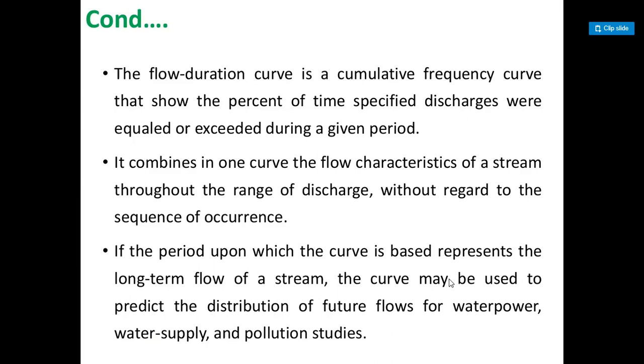In the case of a run of the river plant with no storage facilities, the firm power is usually computed on the basis of flow available 90 to 97% of the time. The firm power is also known as the primary power. Secondary power is the power generated at the plant utilizing water other than that used for the generation of firm power.